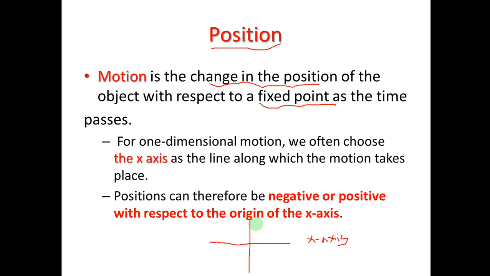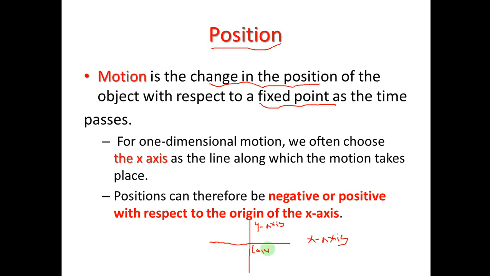This is the y-axis. But what you must remember is when you talk about one-dimensional motion, we are talking about the motion along the x-axis. So by considering the origin of the x-axis, the point where the y-axis passes, that point of coordinate is (0, 0).